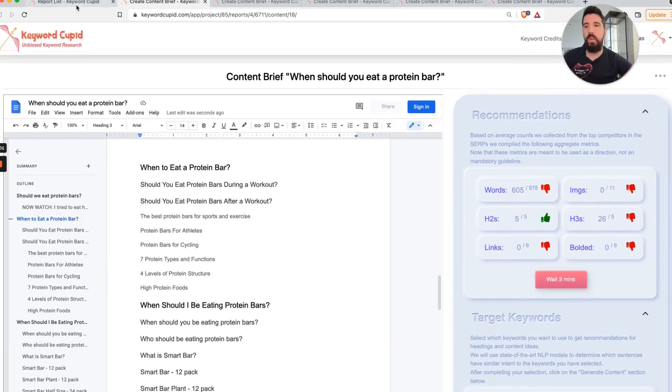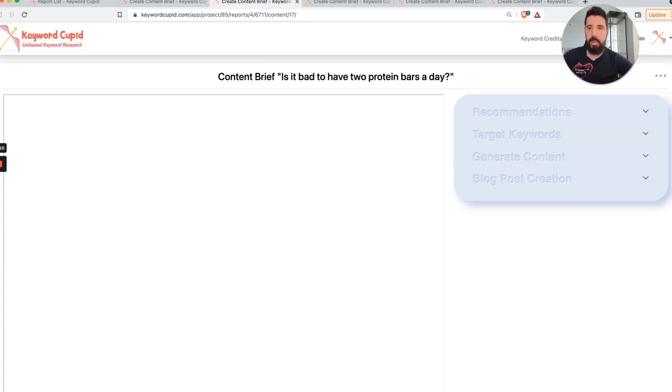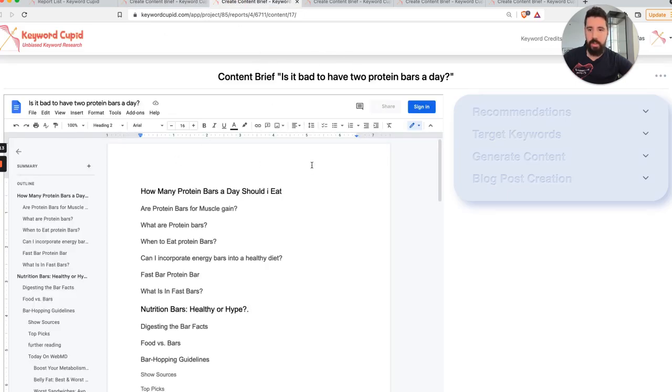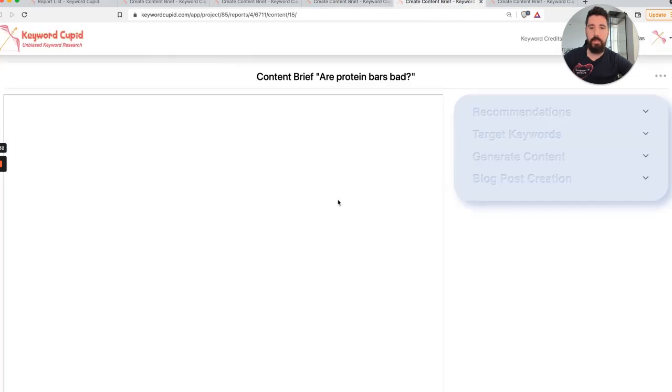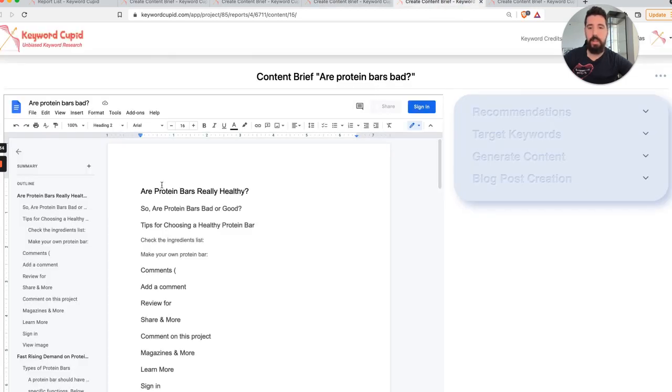And the important thing here is that you will be able to select to create your cluster and your whole sniper articles and interlinking methodology that we will be able to do for you as well. And as you see here, the other articles that we have selected do have differences inside their H structure. Like you see, how many protein bars a day should I eat? This was actually scraped from an article. Then this one, are protein bars good for you? Are protein bars healthy? And then you can see some sort of H structure. Are protein bars bad? Are protein bars healthy?